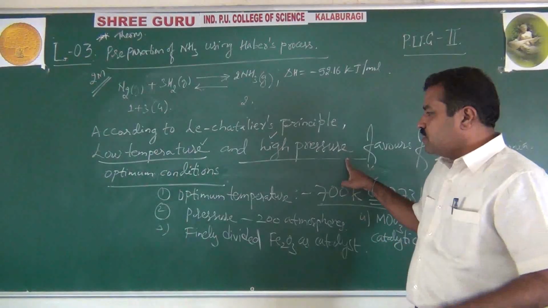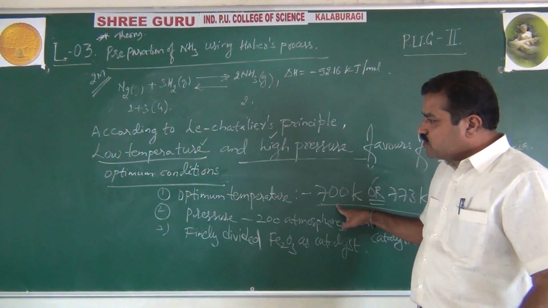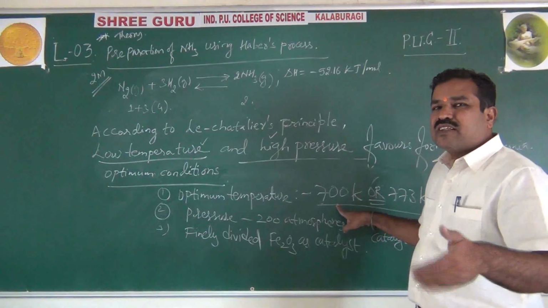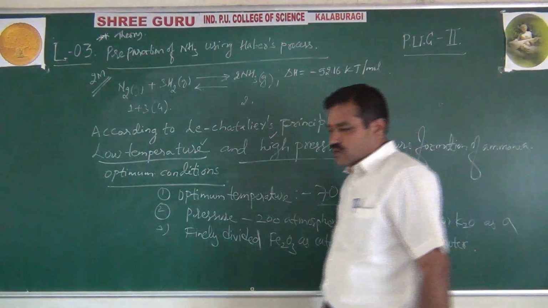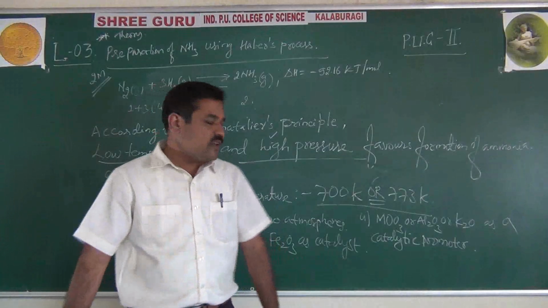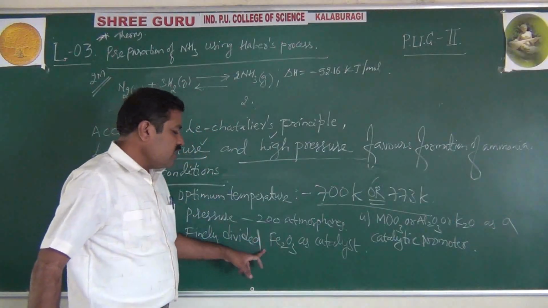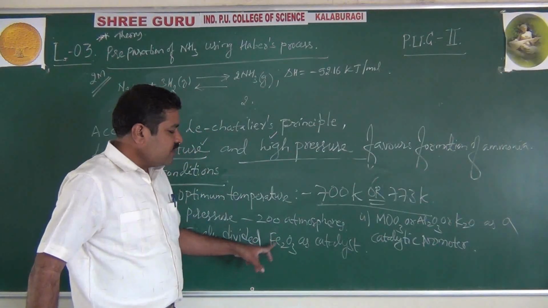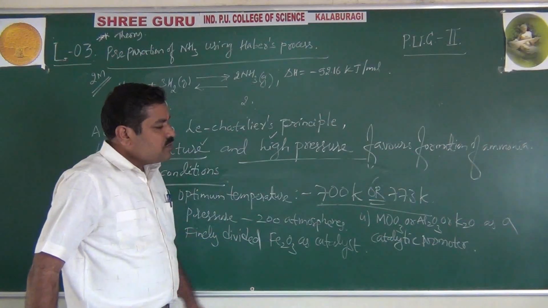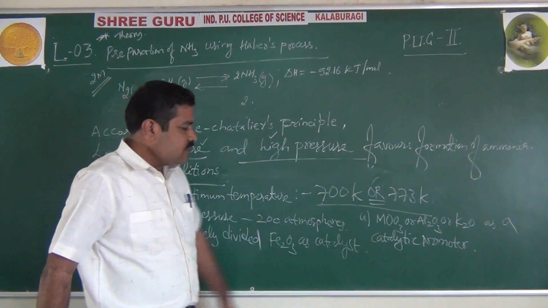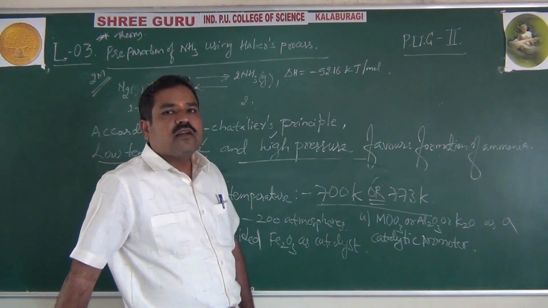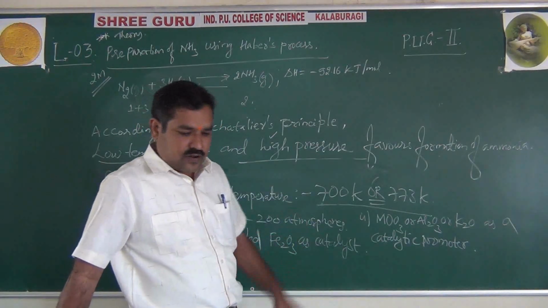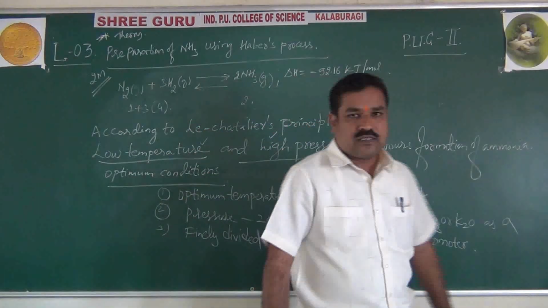To avoid that, optimum conditions, these are called physico-chemical principles involved in synthesis of ammonia by Haber's process. What are those? Optimum temperature of 700 Kelvin and pressure of 200 atmosphere, finely divided iron oxide as catalyst, and to promote it, to make it catalyst of the catalyst, molybdenum oxide, aluminium oxide or potassium oxide as a catalytic promoter, along with the pure nitrogen and hydrogen gases.